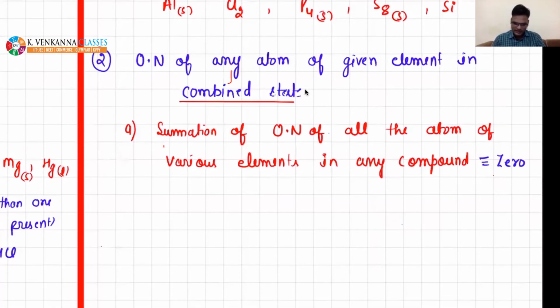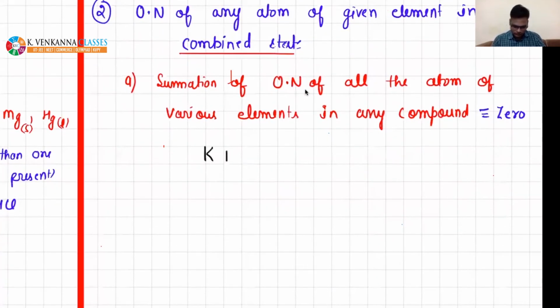I am giving one example. Let's say I am taking KMnO4. Just focus here, beta. Right now, I do not know the oxidation number of potassium, manganese, or even oxygen. Let's assume the oxidation number of potassium is X, of manganese is Y, and of oxygen is Z. But there are 4 atoms of oxygen, so we will write 4Z.